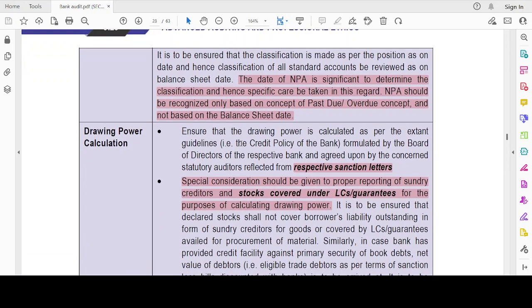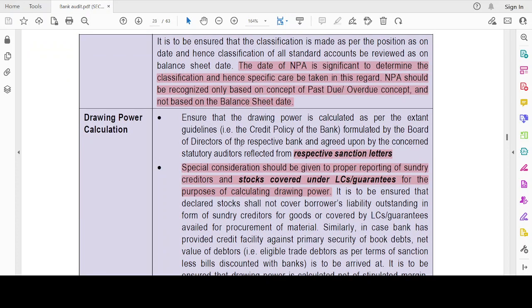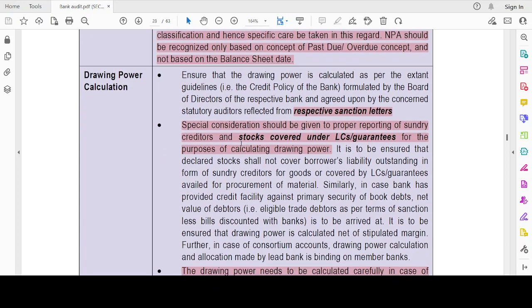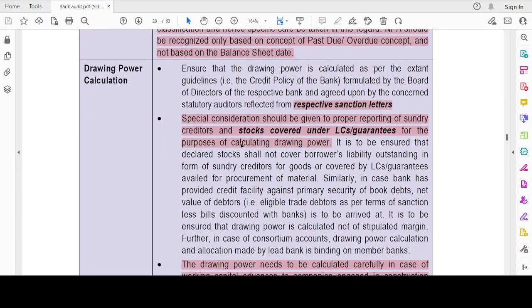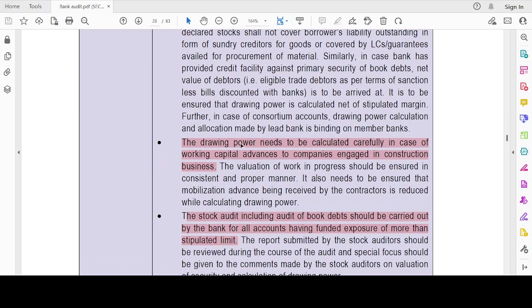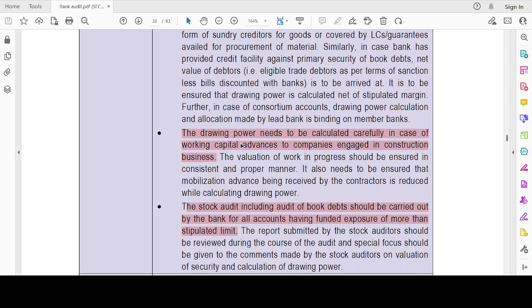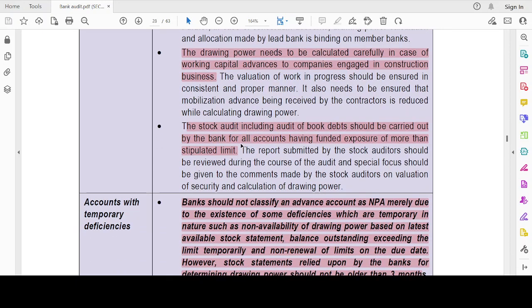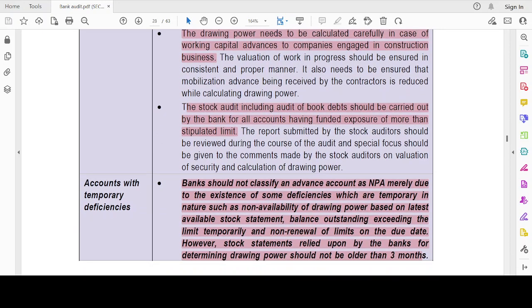Then drawing power calculation should be as per the extended guidelines of the board of directors, and it should be in compliance with the sanction letters. Special consideration should be given for the stocks covered under LC and guarantees and sundry creditors. Drawing powers need to be calculated carefully in the case of working capital advances to companies engaged in construction business, because work in progress valuation is very huge and requires huge calculations, right? And then the stock audit, including audit of books, should be carried out by the bank for all accounts funding exposure of more than the specified limits.